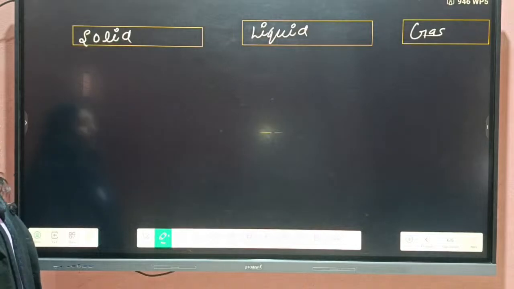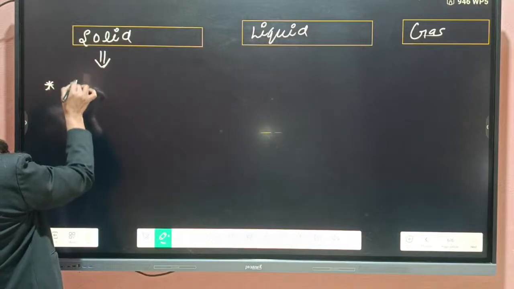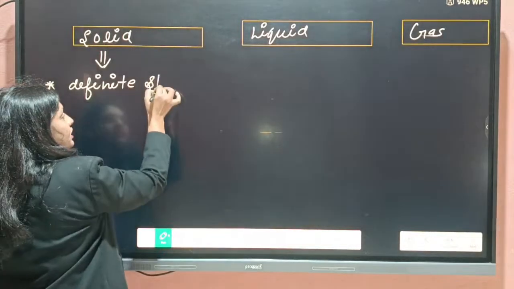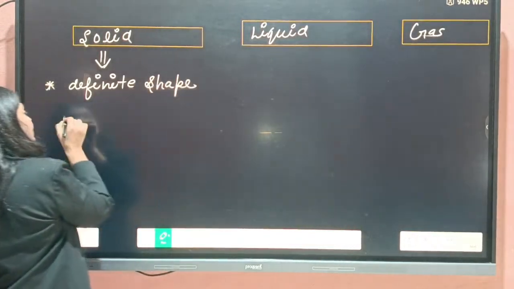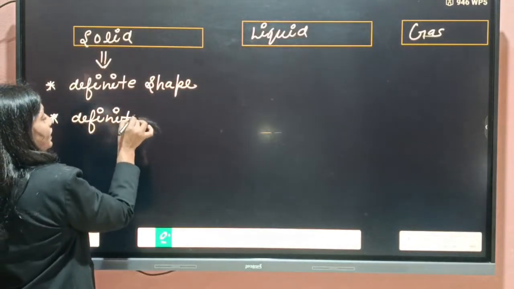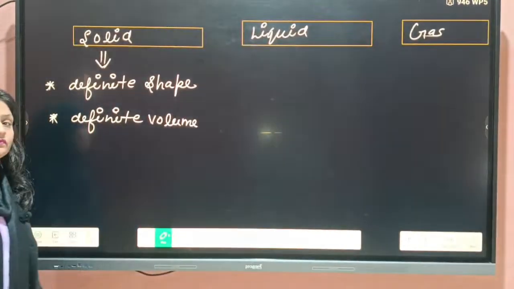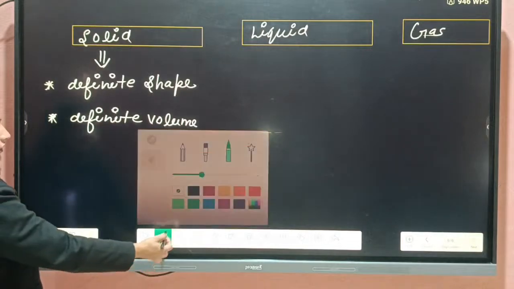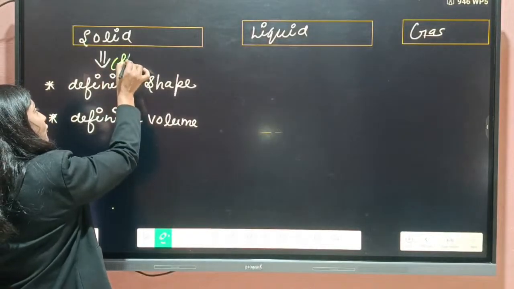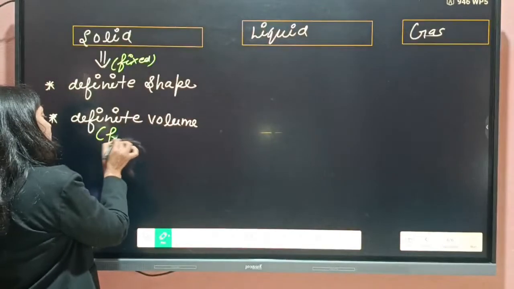So what is a solid? Solids have definite shape and definite volume. What do you mean by definite? Definite means fixed. They have fixed shape and fixed volume.